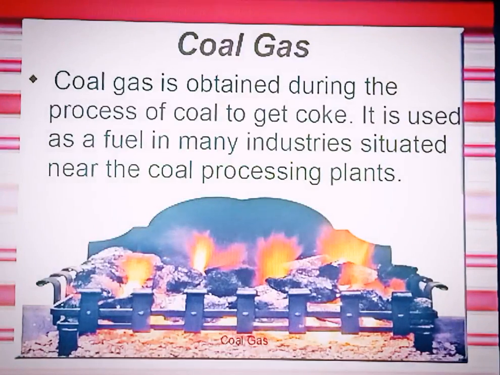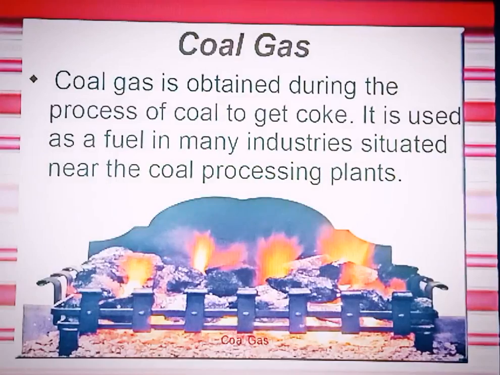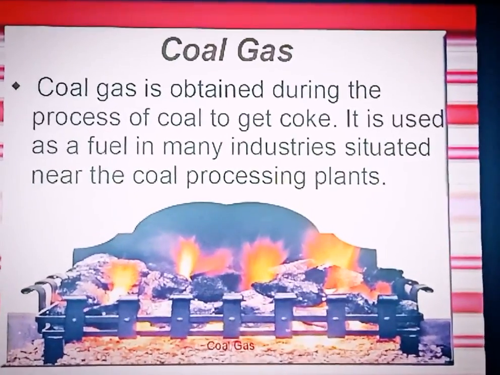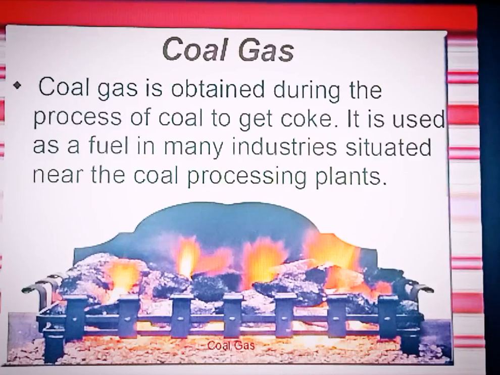Yes, here is the coal gas. So coal gas is obtained during the process of processing the coal to get the coke. Okay, it is used as a fuel in many of the industries situated near the coal processing plants. Yes, it is right that we get coke from it. As we are about to obtain the coke, then we will get the coal gas also. Okay, so this is the process to get the coal gas. Yes, now let us move to the next part also.